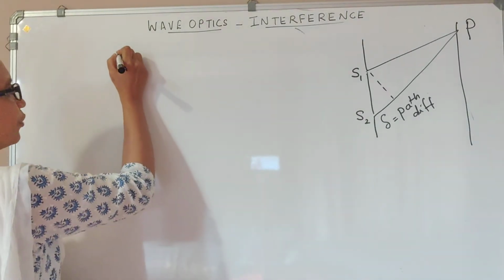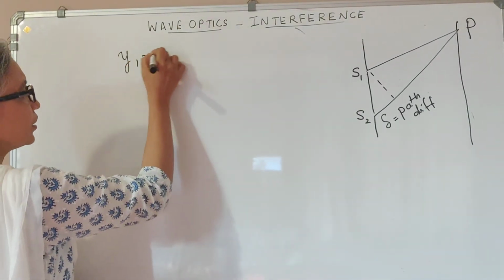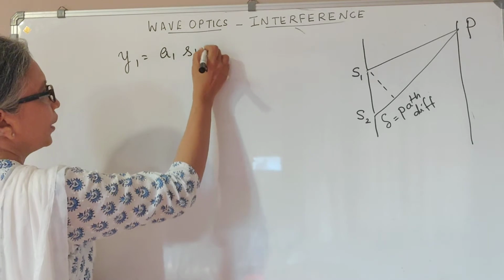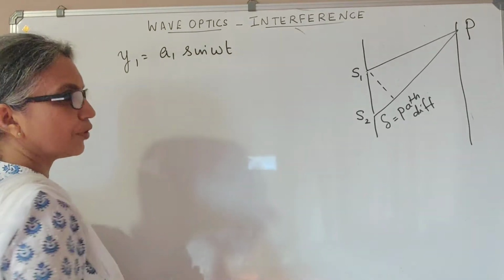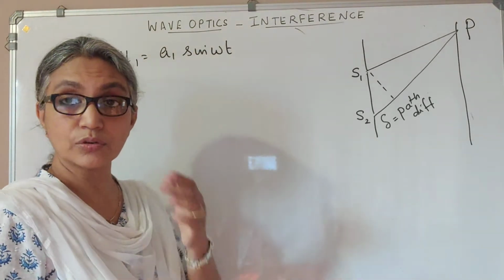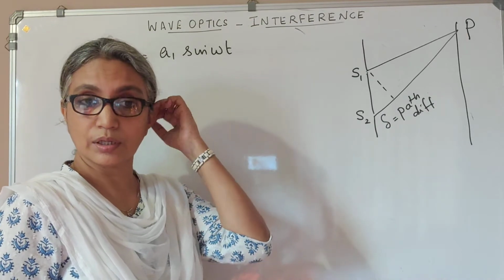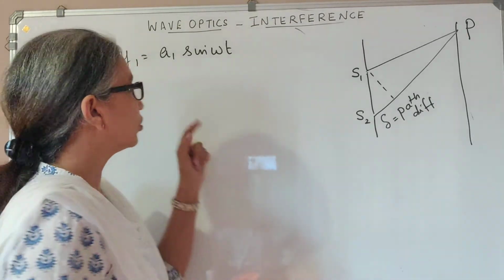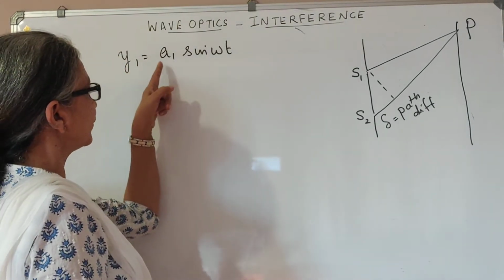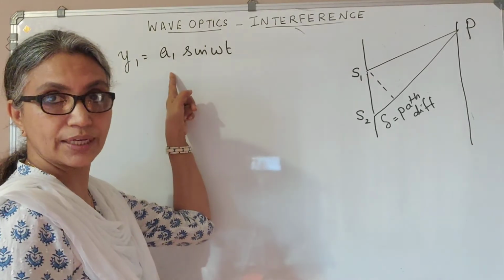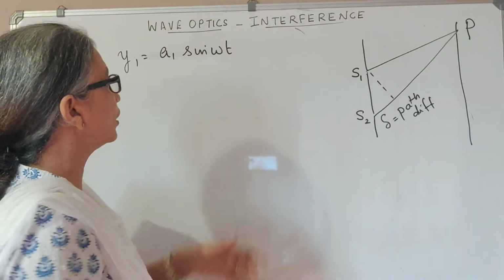Now, the wave from S1 I may write as y1 = A1 sin omega t, where we have already in the 11th standard used a sine function to represent our wave. So this is the instantaneous displacement, this is the maximum displacement called the amplitude, and this is the frequency.